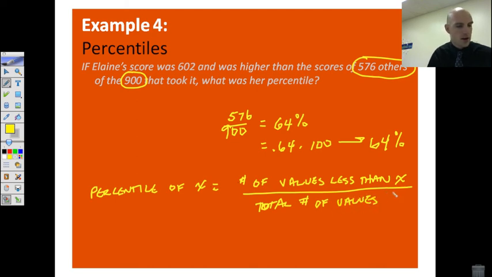Okay? And we multiply that by 100 to get it into a percent. Okay? That's the percentile because we're finding out how many were less than and multiplying it by 100.